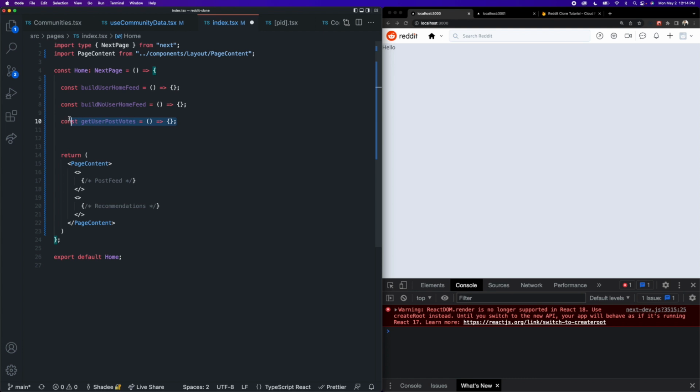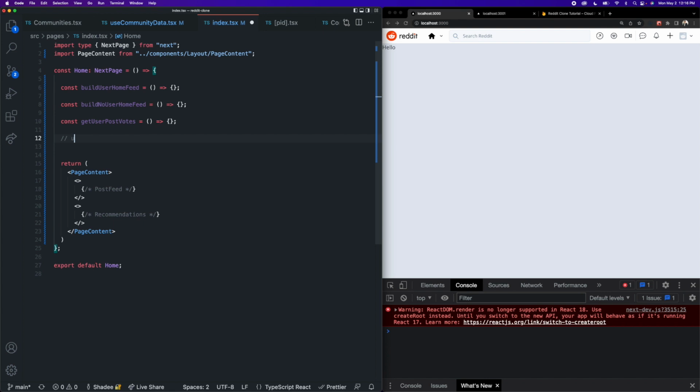And this function is a very minor detail on the homepage because if you think about the homepage of really any application like Reddit or Twitter or Facebook, when you refresh your homepage, you're typically seeing content you haven't seen before. It's new. So you probably would not have voted on it. But there is a chance, especially in our demo, we don't have a ton of user-generated data like on Facebook and Twitter. So it just makes sense to have this function here to sort of just cover the bases, in case a post is in the feed that we have previously voted on. So that is sort of how this is going to work. But we'll cover a lot more on that when we get to it. So don't worry about this for now.